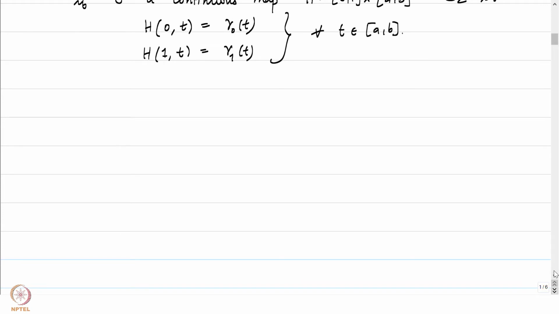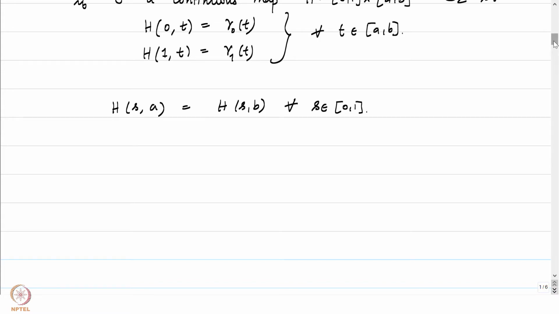However, at every stage, we are not in a position to demand that the curve be located at z0 or at z1, but we will certainly demand that they're closed curves at every stage. H of s comma a is equal to H of s comma b for all s in 0, 1.